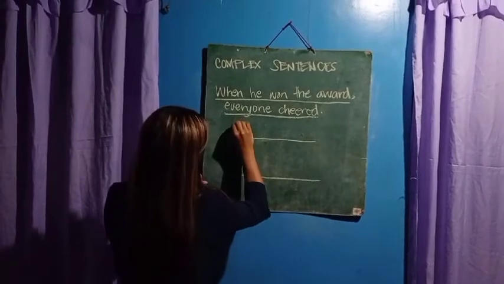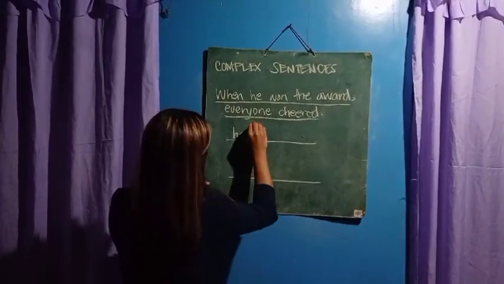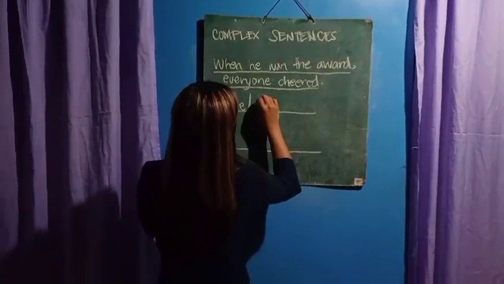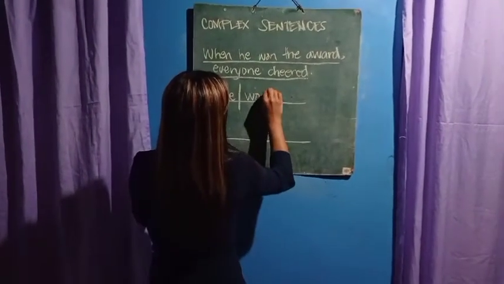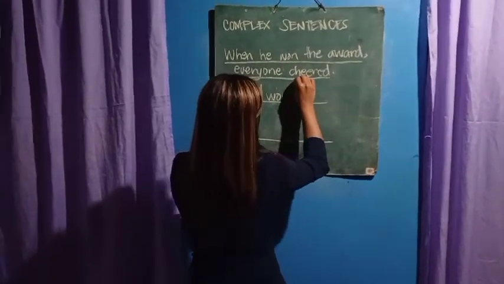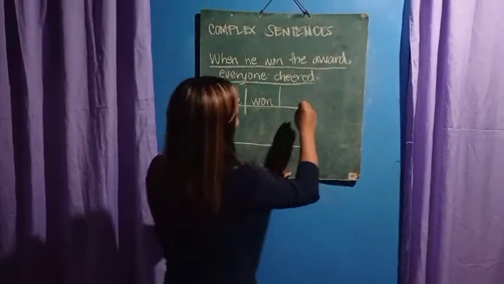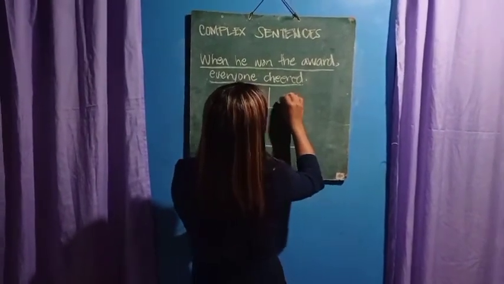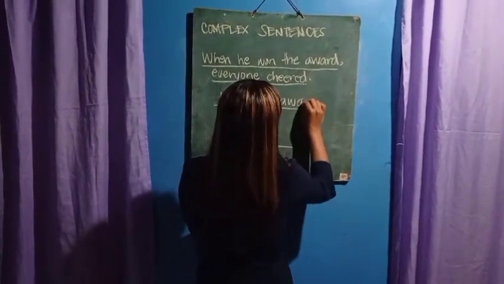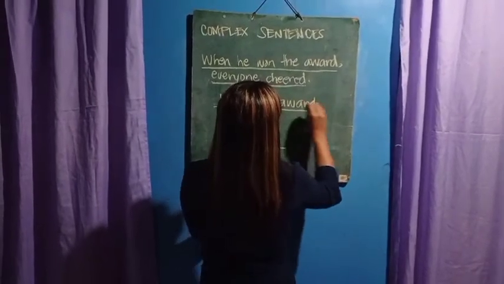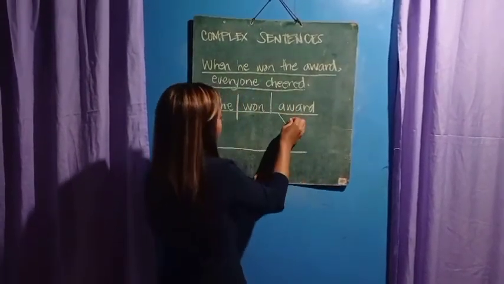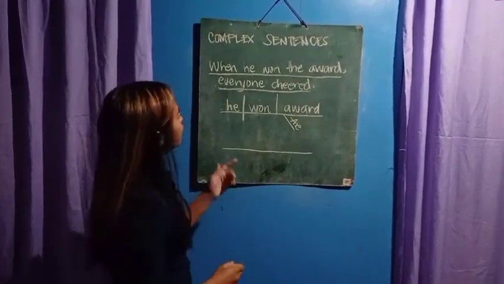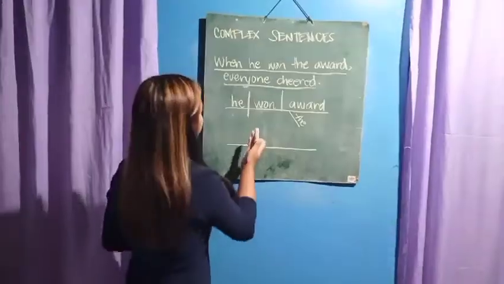So put here the subject and then the verb, which is the word won, and then a straight line, and then the direct object, which is the award, and then its determiner. So the first framework will look like this.